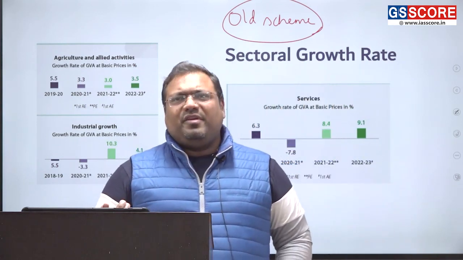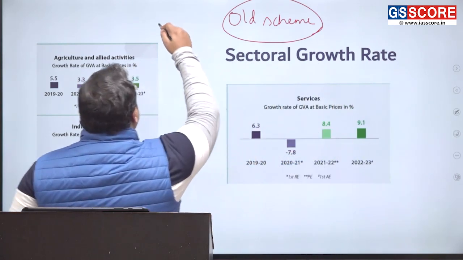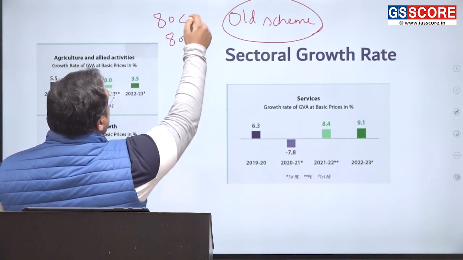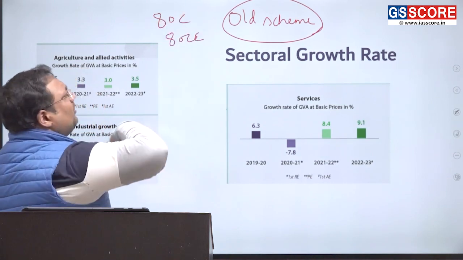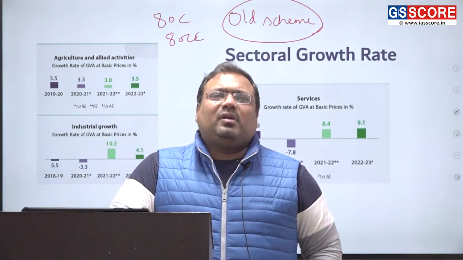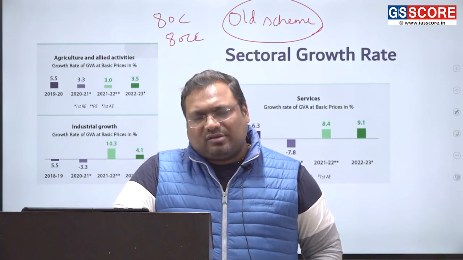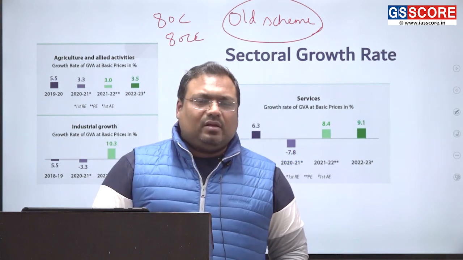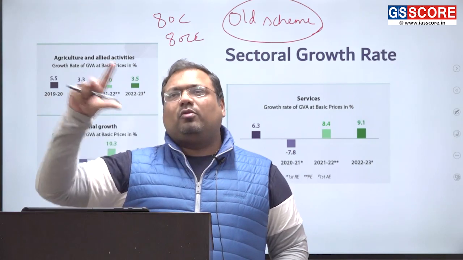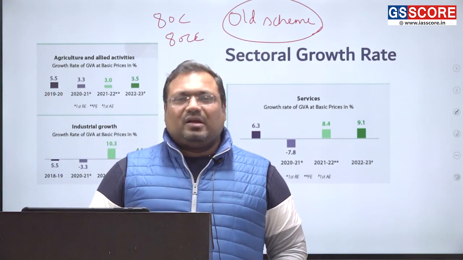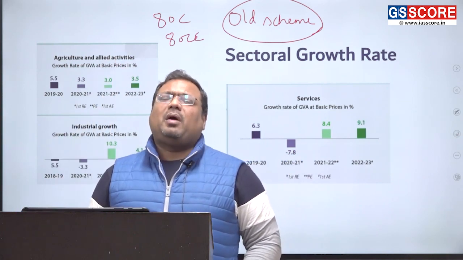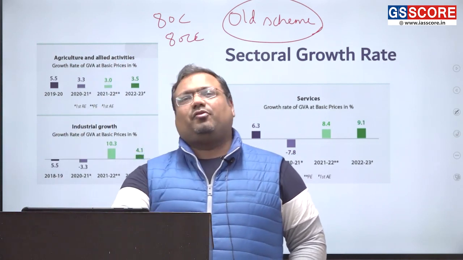In the old scheme, we have certain tax incentives in the form of ATC, ATCC and some other provisions. For example, if you invest into insurance products, if you put your money in health insurance, if you save money, then you get tax incentive. That much proportion of your spending is not taxed. Government gives you incentive. So all these incentives were given in past to encourage the savings in the country.